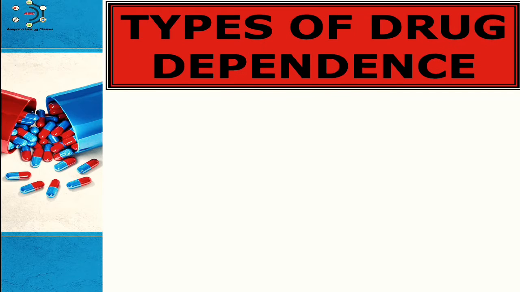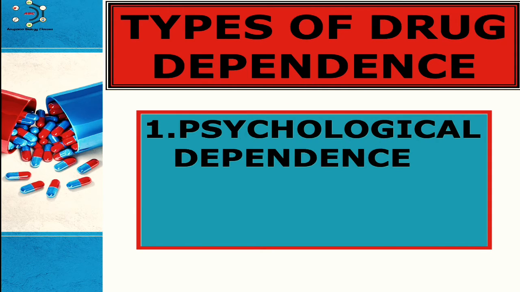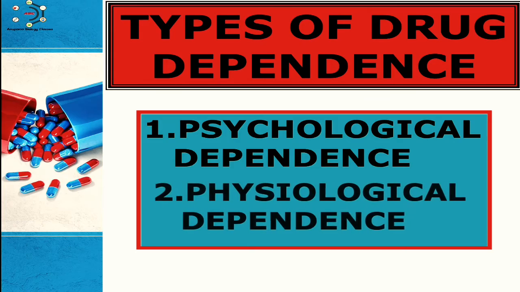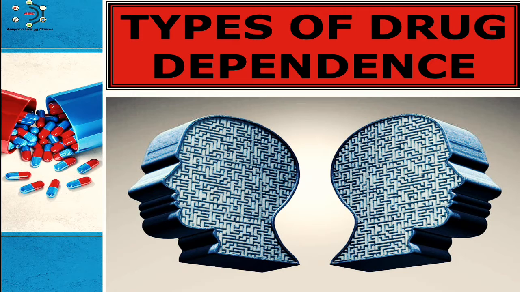After this, now the types of drug dependence. Here there are two types of drug dependence. First one is psychological dependence and the second is physiological dependence. Psychological dependence refers to the person's belief that the normal state of wellbeing can be attained only with the drug's action.